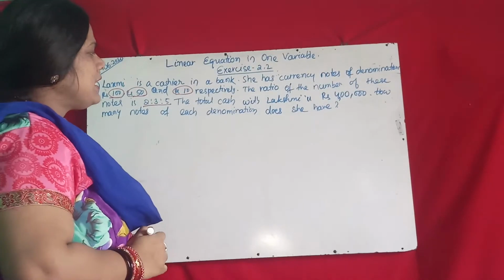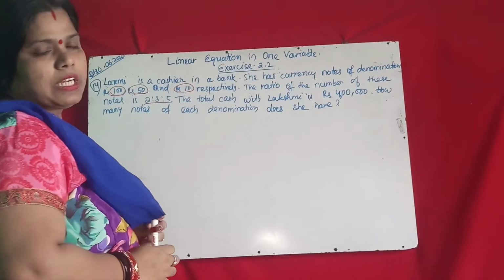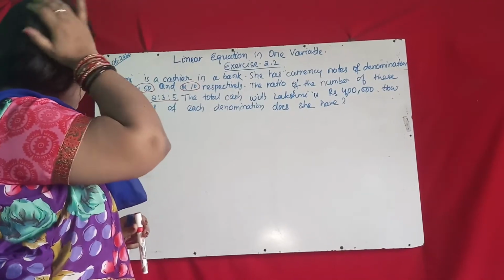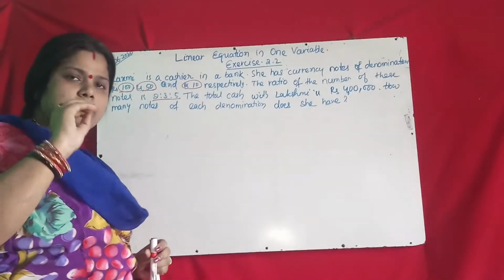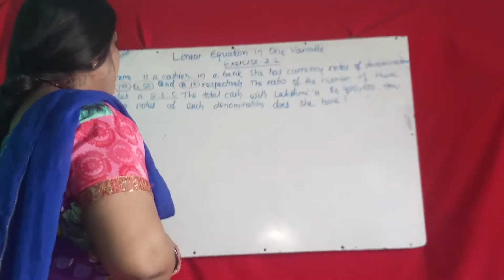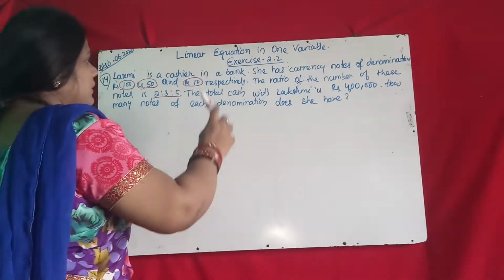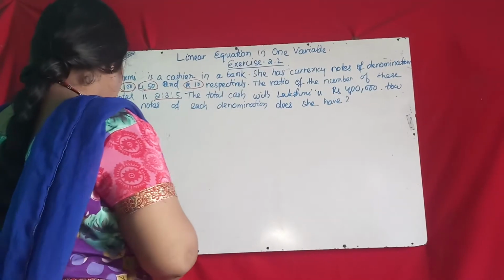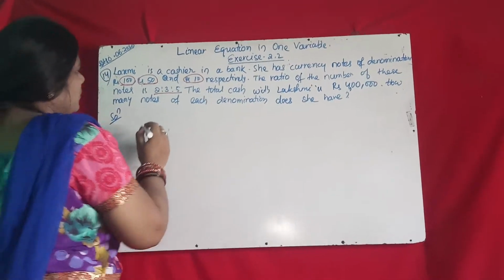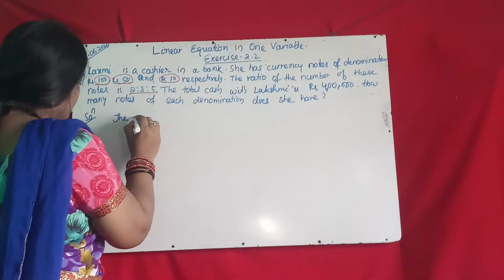So total cash with Lakshmi is 4 lakh rupees. Total money 4 lakhs. So you have to find out how many 100 rupees notes, how many 50 rupees notes and how many 10 rupees notes. So here the ratio of the numbers is given. Solution. So the ratio